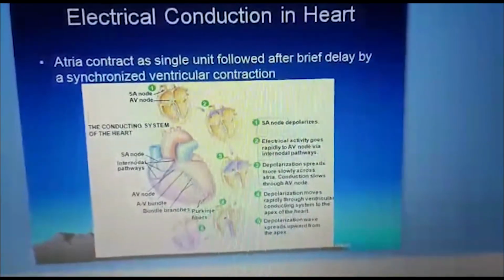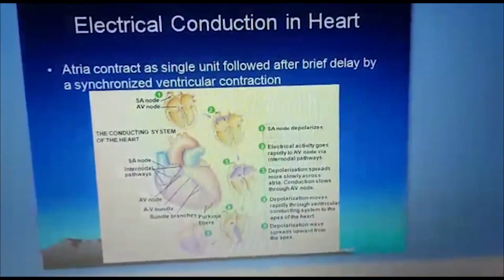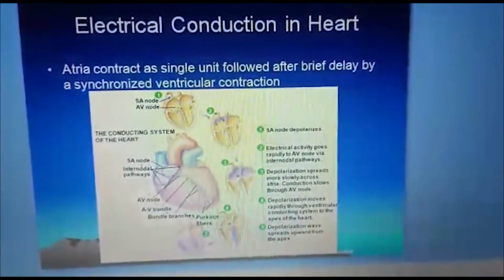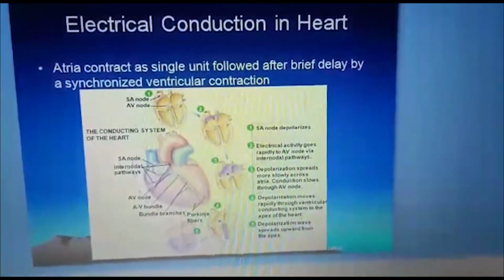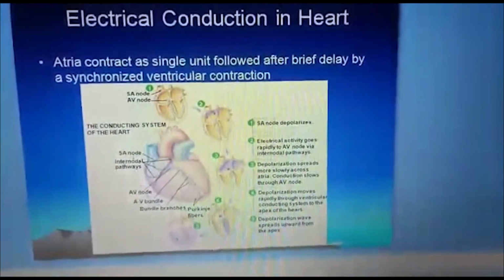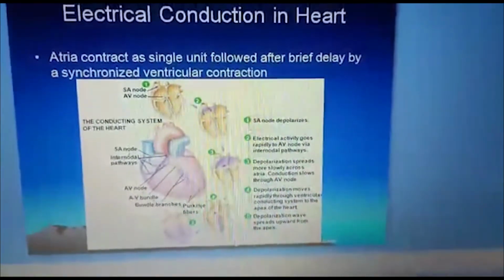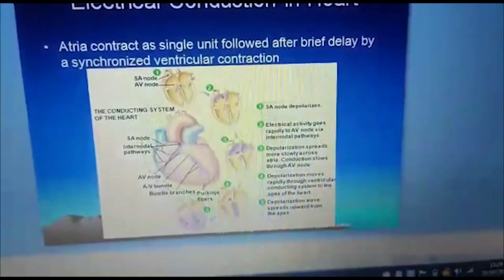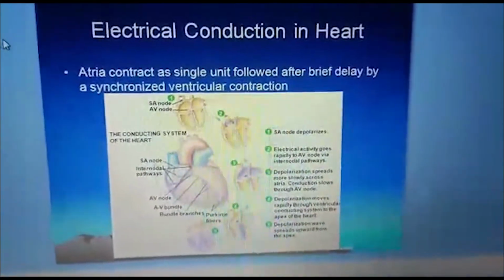Now depolarization spreads more slowly across the atria and conduction slows through the AV node. So this is responsible for AV nodal delay. Depolarization moves rapidly through the ventricular conducting system to the apex of the heart by means of right and left bundle branches. Now the depolarization wave spreads upwards from the apex by means of the Purkinje system of the heart. So in this way, the impulse that was originally generated in the SA node reaches the last part of the ventricular muscle within almost no time delay.